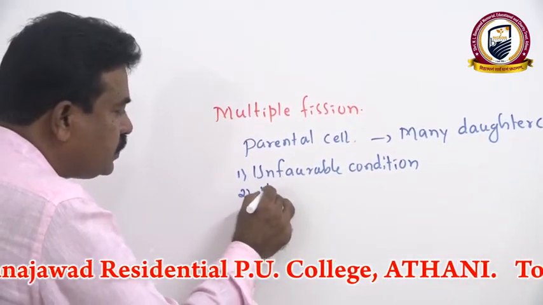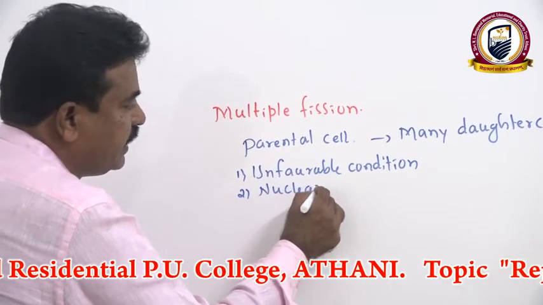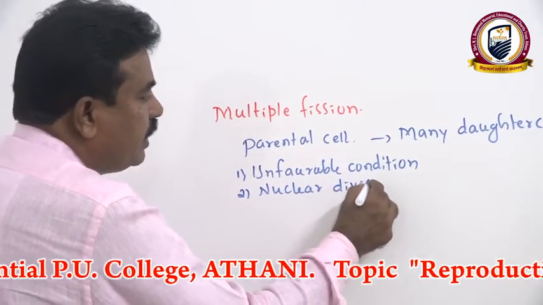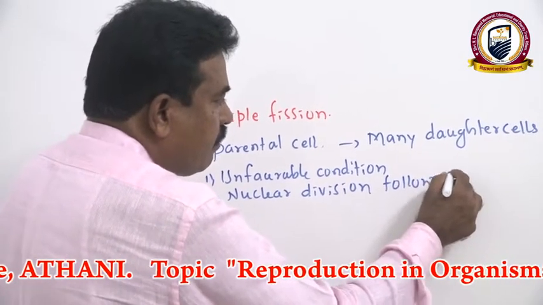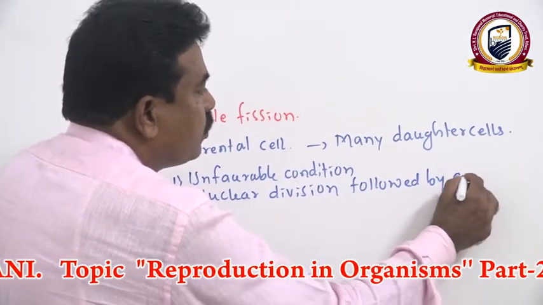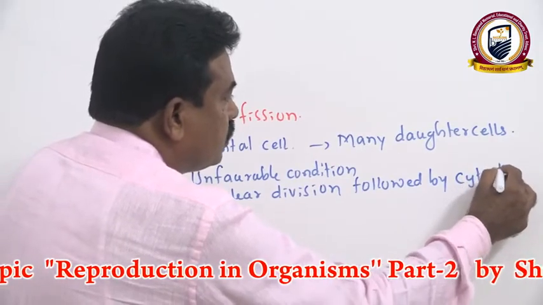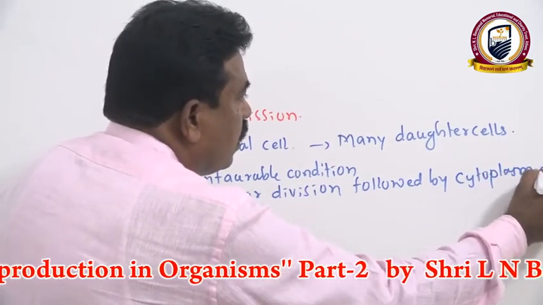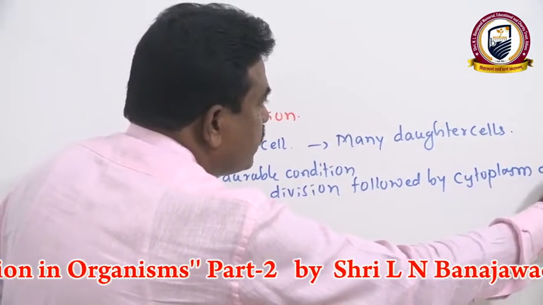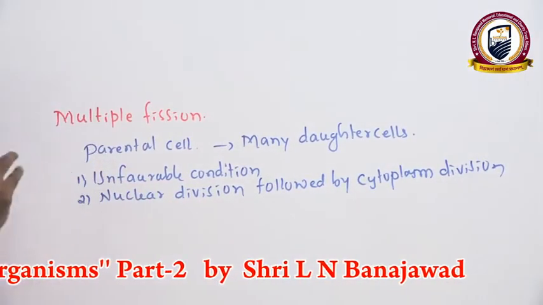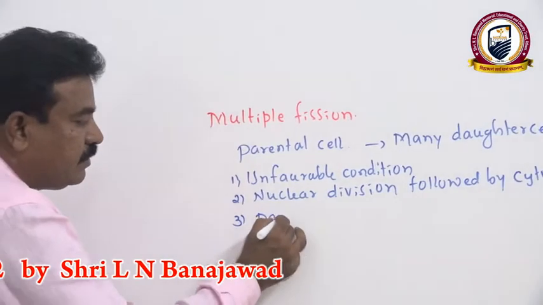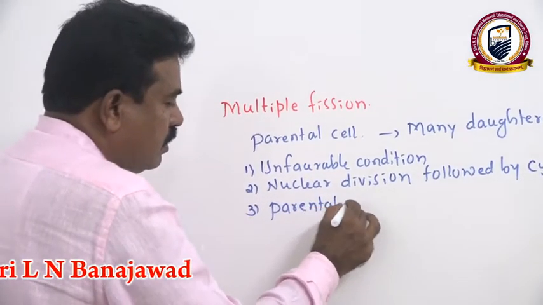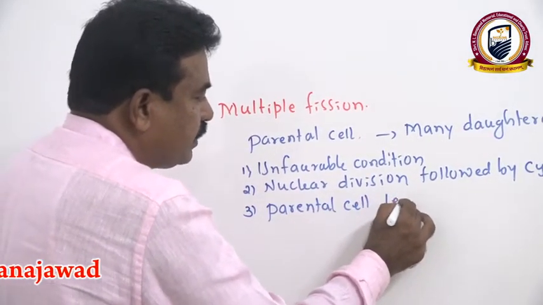Secondly, here nuclear division takes place first during multiple fission, followed by cytoplasmic division. Then one more important thing is that during multiple fission, the parental cell leads into death.